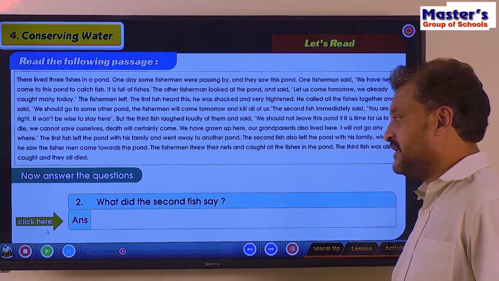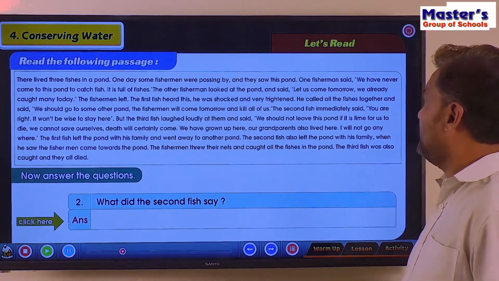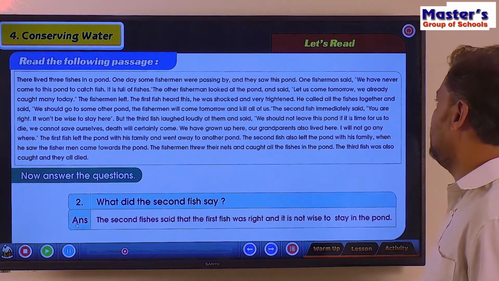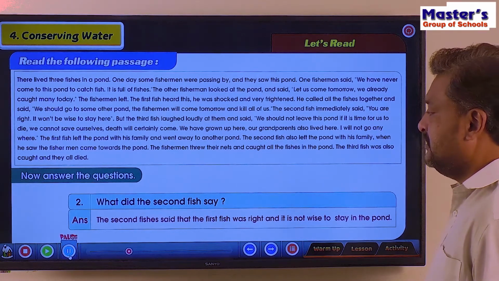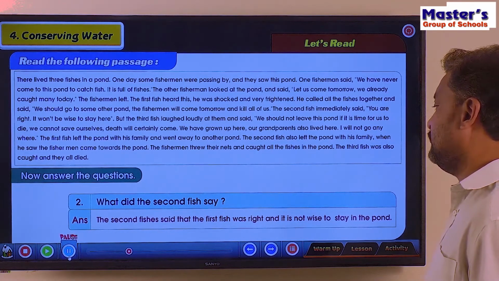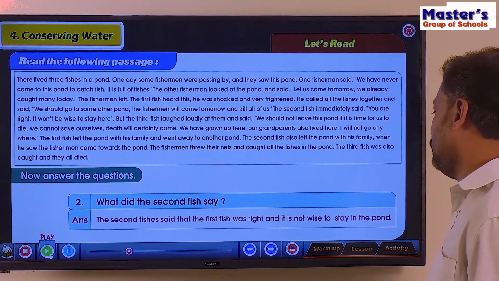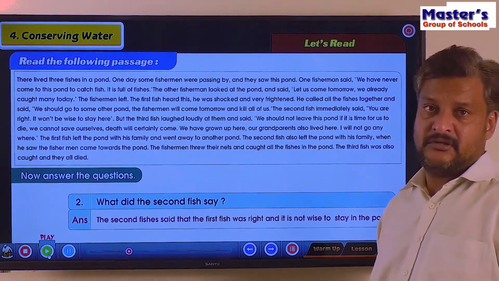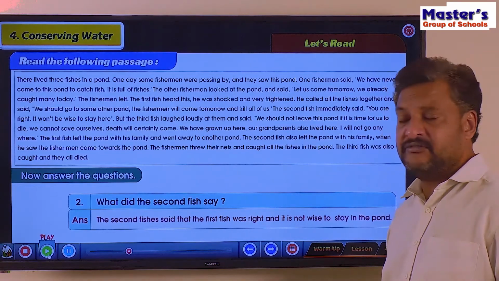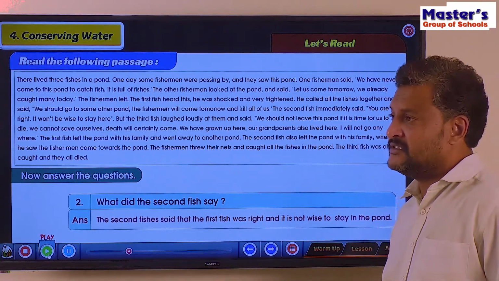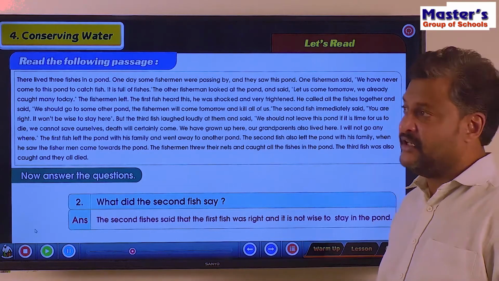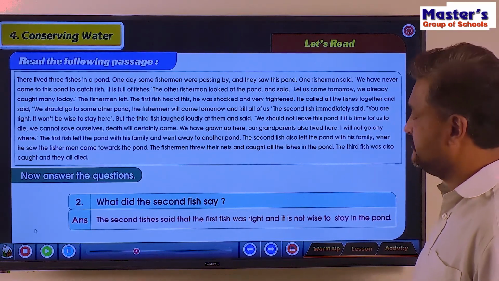What did the second fish say? When the first fish went and told what he heard, what did the second fish say? The second fish said that the first fish was right and it was not wise to stay in the pond. When the first fish said we should leave this pond as early as possible, the second fish said that's right, we should leave the place as early as possible.